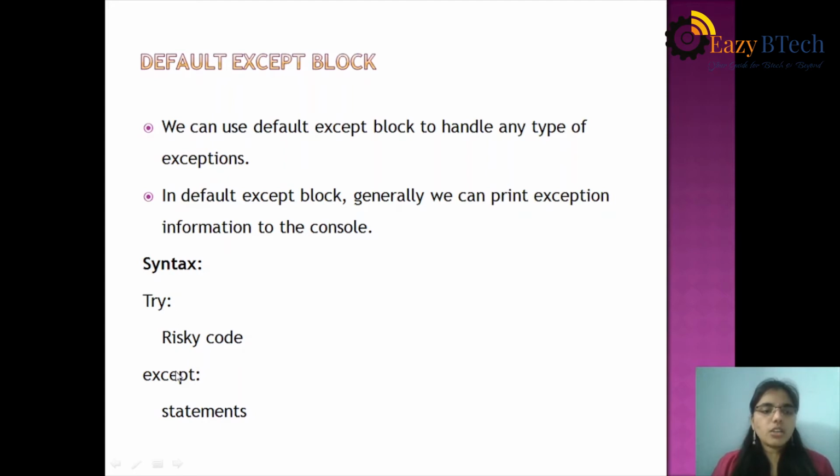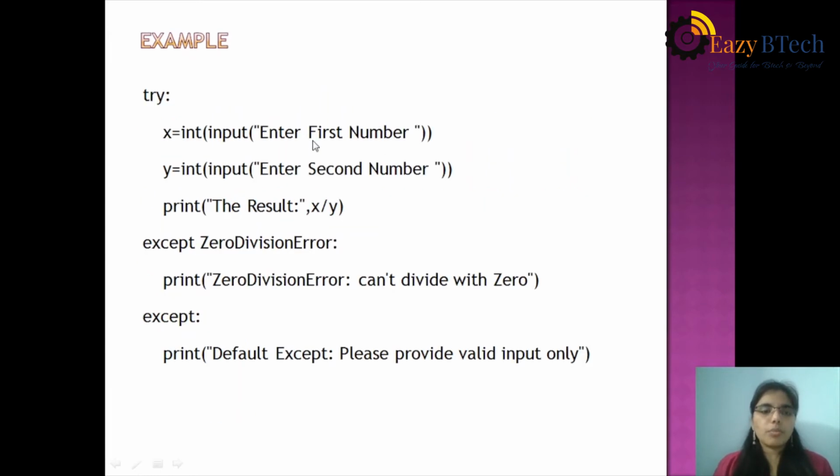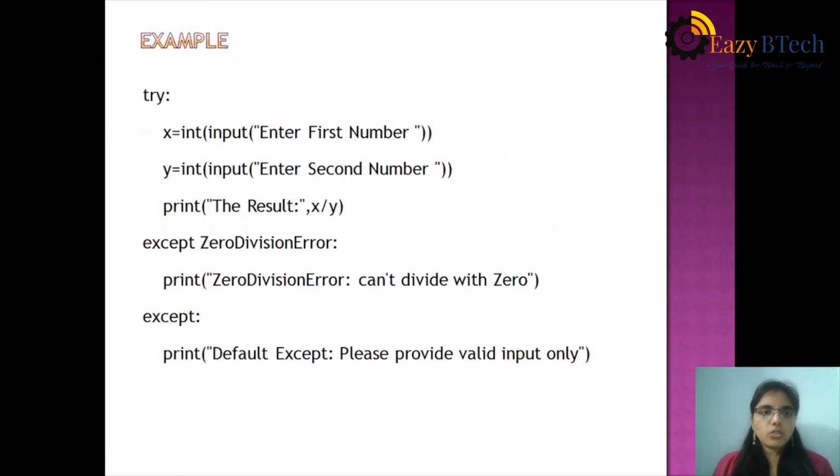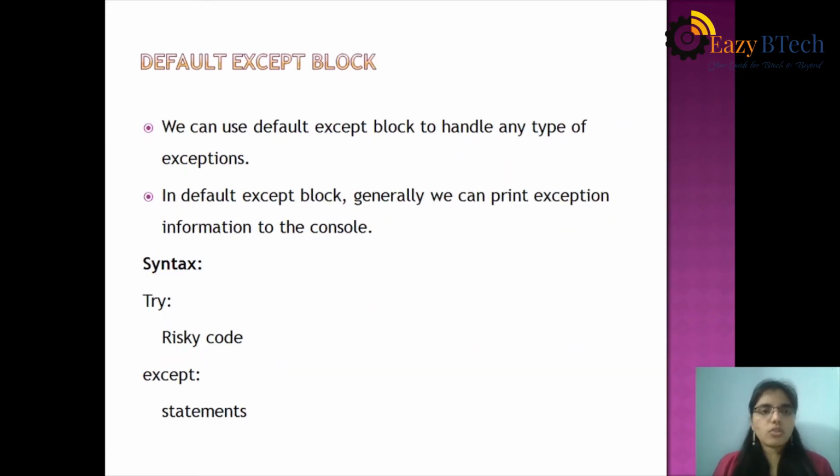Try risky code, except. We can use a default except block to handle any type of exception, either ZeroDivisionError, ValueError, or FileNotFoundError, etc. Whatever it may be, that except block will be executed.